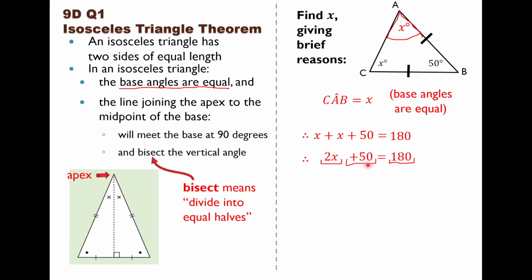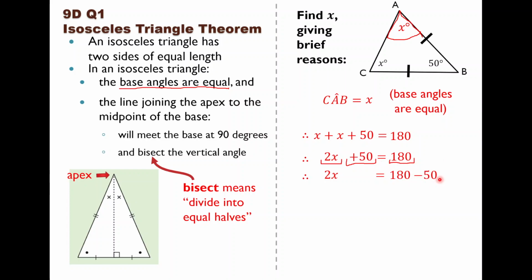So what I'm going to do is keep all of my letter terms on the left and move all of my number terms to the right. So the 2x is a letter term. It has a letter in it. So I'll keep it here. The plus 50, that's a number term. It doesn't have a letter in it. So I will move the plus 50 to the other side, where it will become negative 50. The equals and the 180 will stay where they are.